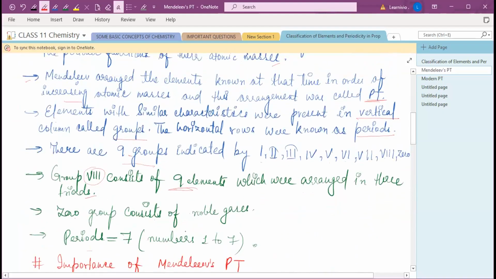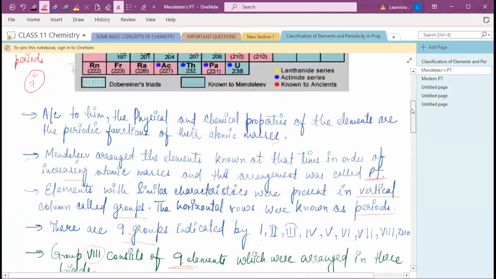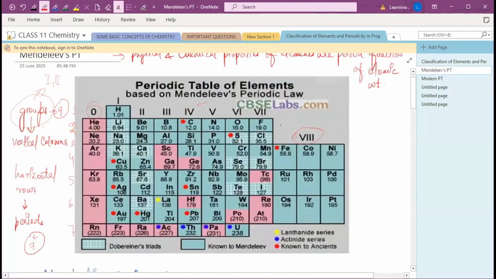We know that periods are seven according to Mendeleev, numbered 1 to 7. So, clear? Yes, ma'am. Mendeleev's periodic table, understood? Is there any doubt? No, ma'am. All clear.